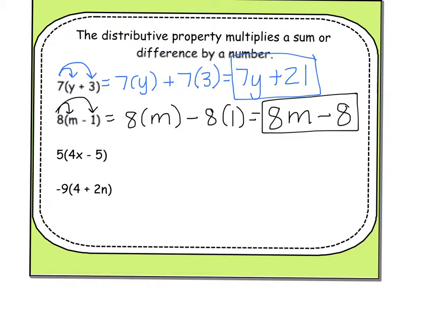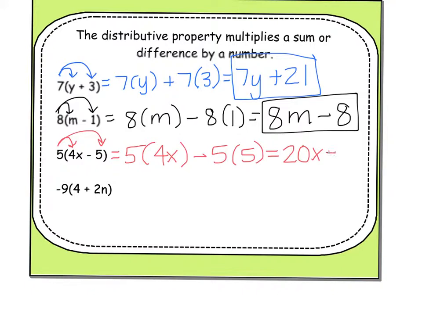On the next example, you're going to notice that the 5 wants into the party, so to get into the party, the 5 is first going to shake hands with the 4x, it's a minus sign, then the 5 is going to shake hands with the 5. 5 times 4x, think of 5 times 4 first, which is 20, we still have our x, minus 5 times 5, 25.